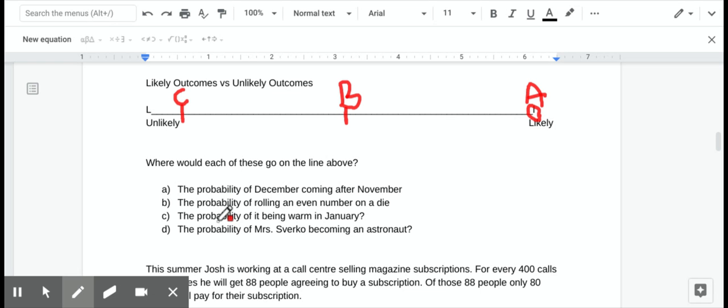Finally, the probability of Mrs. Spherico becoming an astronaut. Well, I can tell you that the probability of Mrs. Spherico becoming an astronaut is D, unlikely. It is not going to happen. Mrs. Spherico's too old. Mrs. Spherico's body is not in any shape to be going into outer space.